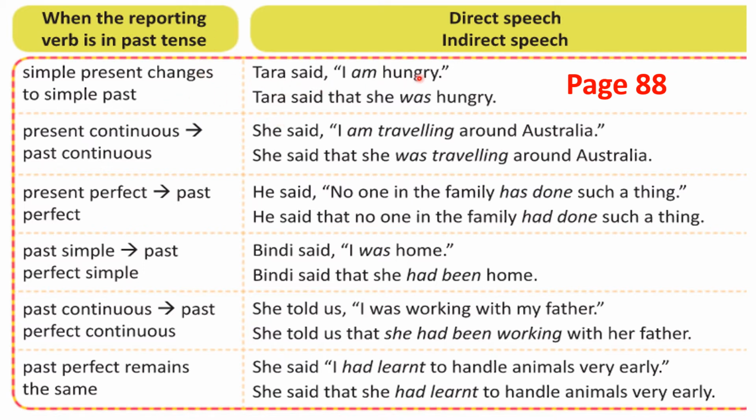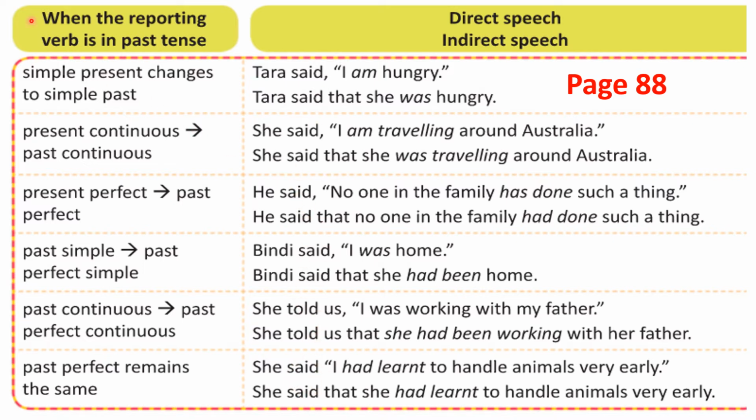The direct speech is like this. Tara said, I am hungry. Notice this first. Said, said, said. Can you see? Everywhere said. Told. Tell is present tense. Told is past tense. So this is in past tense. Say is present tense. Said is past tense. Can you see? All these are past tense.